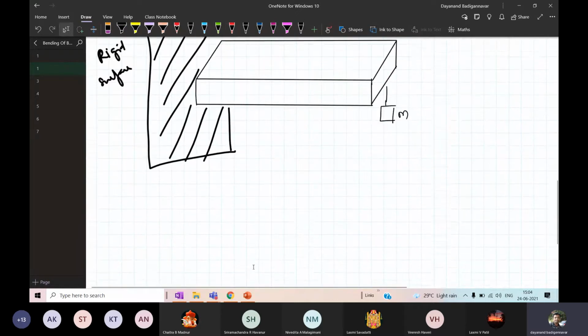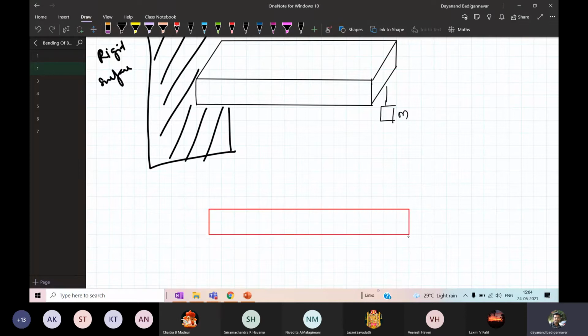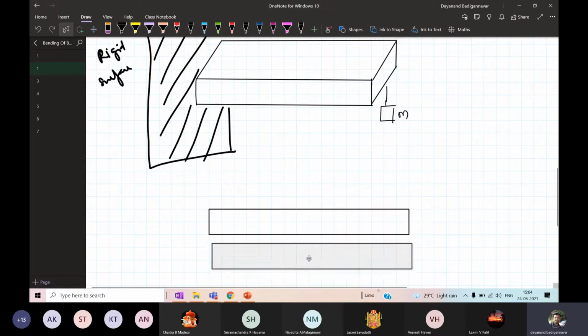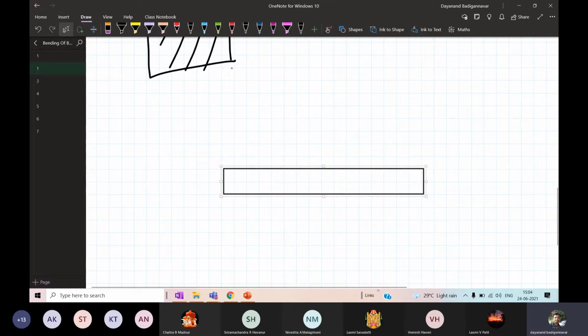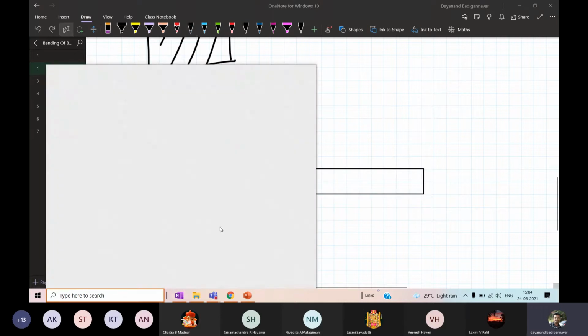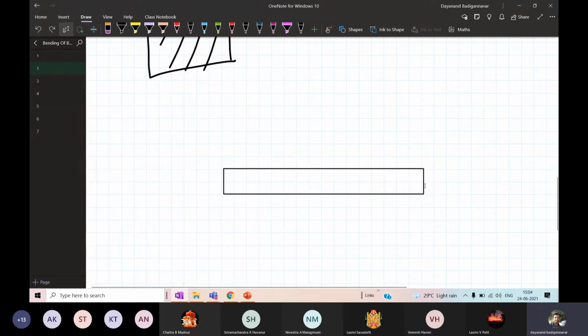A more complex diagram becomes very difficult to draw, so I will try a simple one. Okay, beam now. I will show the beam. So this is the same beam now. What I have done, I have fixed it to a certain rigid surface.